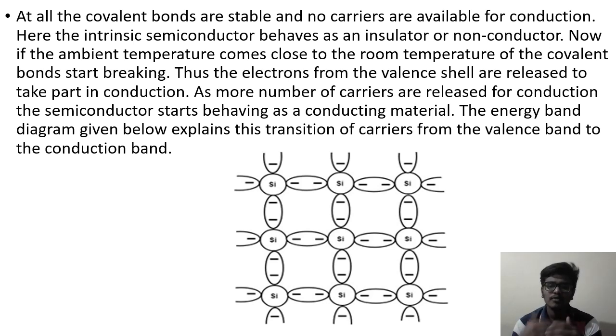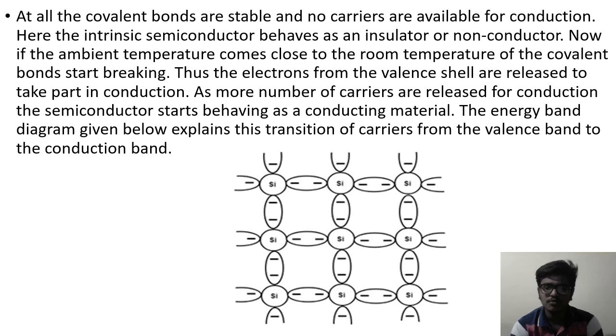As more carriers are released, the semiconductor starts behaving as a conducting material. The energy band diagram given below explains the transition of carriers from the valence band to the conduction band.